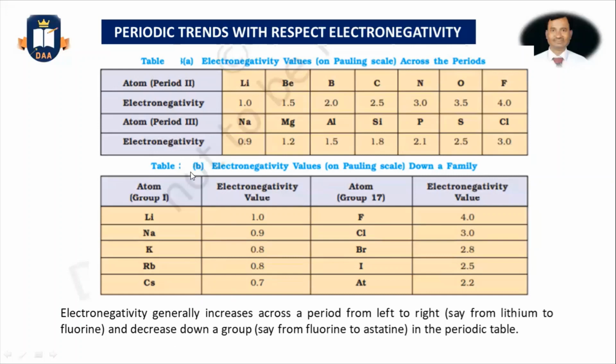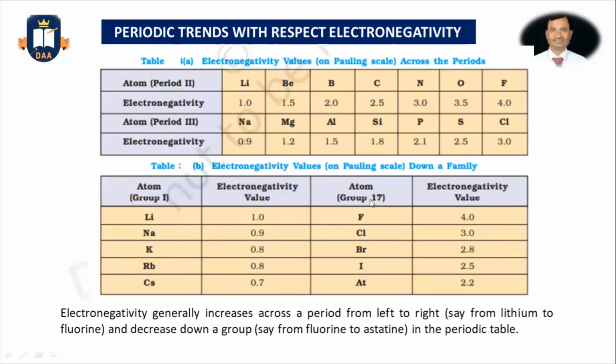You see this figure, table B is group number 1: lithium, sodium, potassium, etc. For lithium the value is 1.0, and this electronegativity value decreases for sodium, and further decreases for potassium, and it is the lowest for the element at the bottom of group 1, cesium, whose value is 0.7.